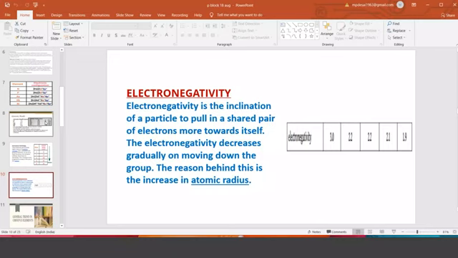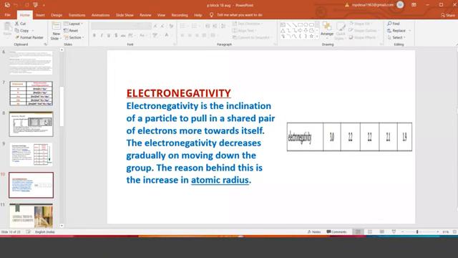So whenever there is electronegativity, you have seen it behaves as a non-metal, because in the group when you move from top to bottom, electronegativity decreases. That means electropositivity increases. That's why they are going for more of metallic character. So metallic character increases from top to bottom, or non-metallic character decreases from top to bottom.